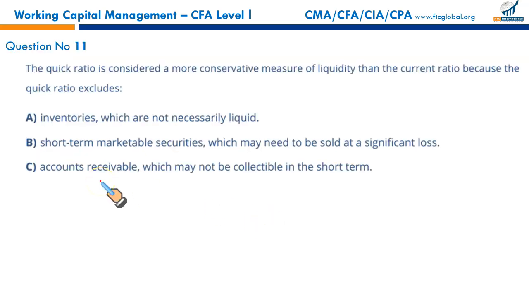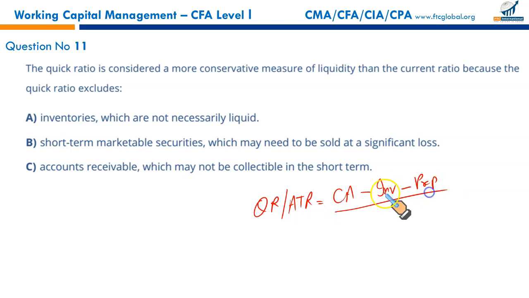The quick ratio, also called the asset test ratio, is equal to current assets less your inventory less your prepayments. Remember, sometimes you omit prepayments. Prepaids are also deducted from current assets in order to find your quick assets or liquid assets. So current assets minus inventory minus prepayments upon current liability. This is called your quick ratio or asset test ratio.